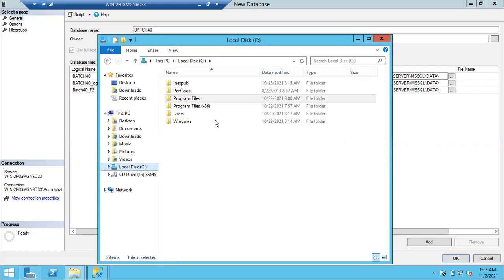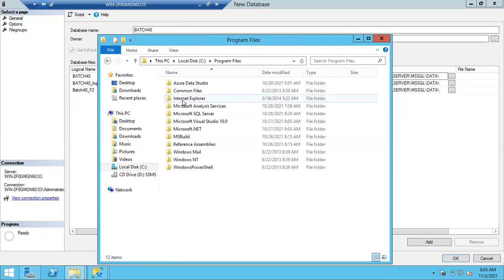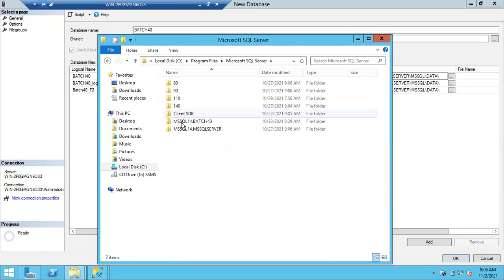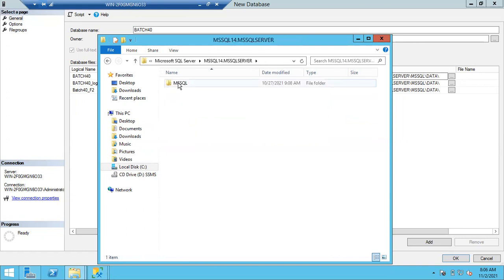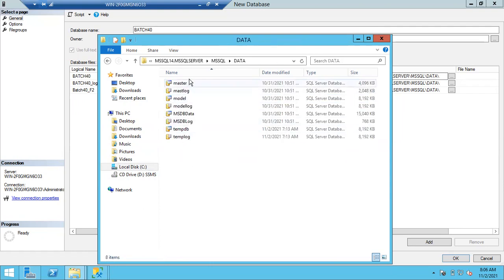Let me go to that location physically. In your C drive, go to Program Files, Microsoft SQL Server, the instance root directory. Which instance is it, Batch 40 or the default instance? Go to MSSQL and go to the data folder. There you can see your system database data files and log files. These are the physical files.